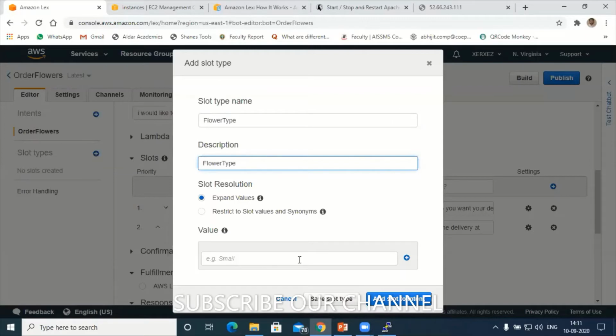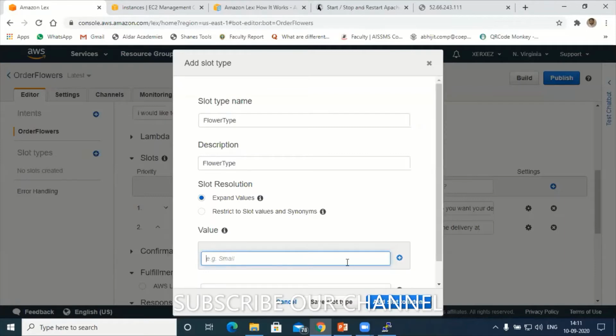Next, you add some flowers here: roses, lilies, orchids, sunflowers, tulips, dandelions, and lily.